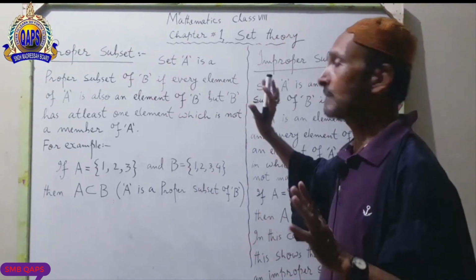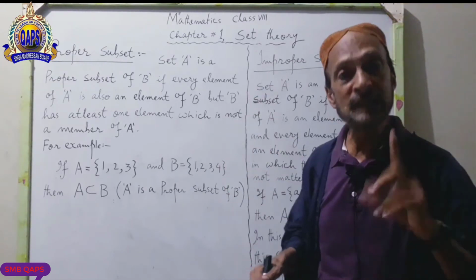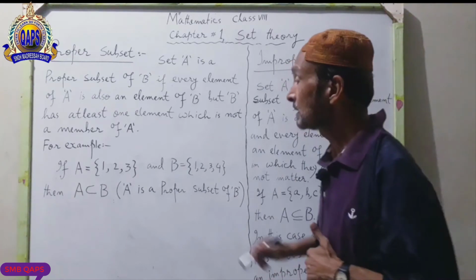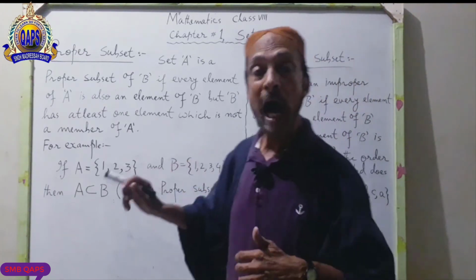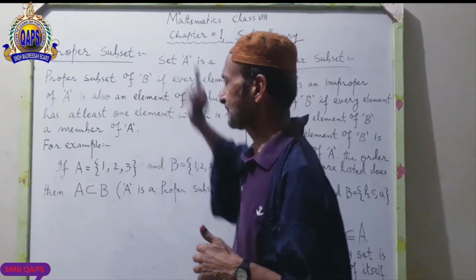You will not understand unless you look at the example. I am telling you an example of proper subset.